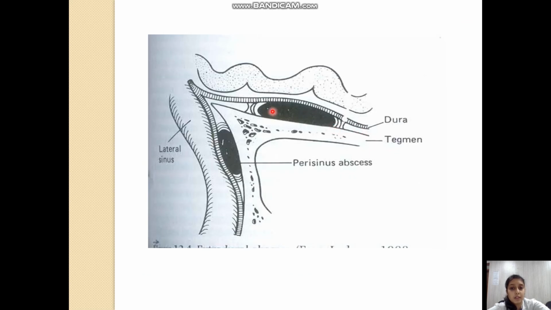Again, this is a figure showing the dura. This is the tegmen, the bone of the tegmen plate, tegmen tympani, which is the roof of the middle ear and the antrum. Between the tegmen and the dura, this lesion is occurring. This is the extradural abscess. Whenever a similar lesion occurs between the dura of the lateral sinus and the sinus plate, it is also known as a perisinus abscess.